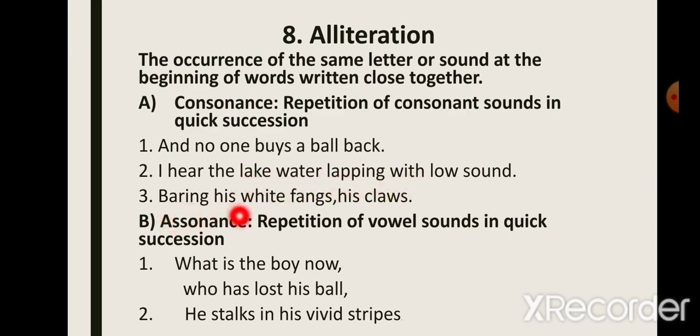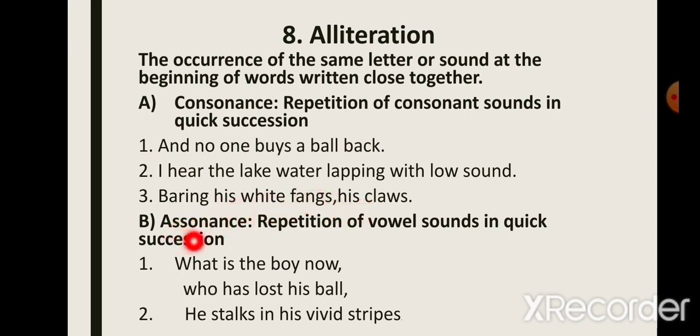"Bearing his white fangs, his claws." Now you see here, the consonant sound was placed at the beginning of words that were placed closely together. But in this case, we have the repetition of s sound, but here it's not at the beginning of the words, but at the end. If you see, bearing his white fangs, his claws. So the s sound comes at the end of the words. So this is also an example of consonance.